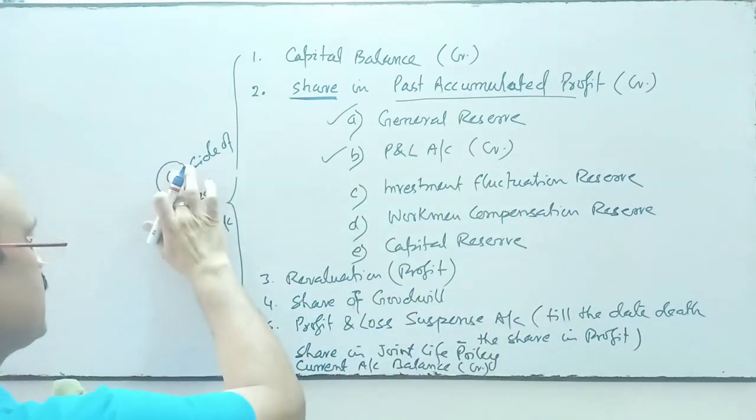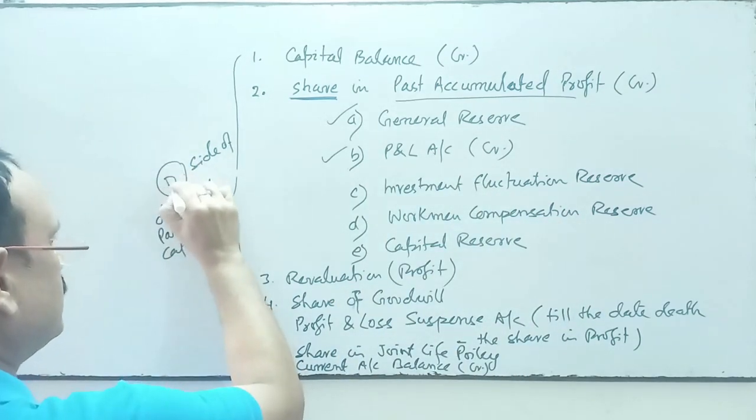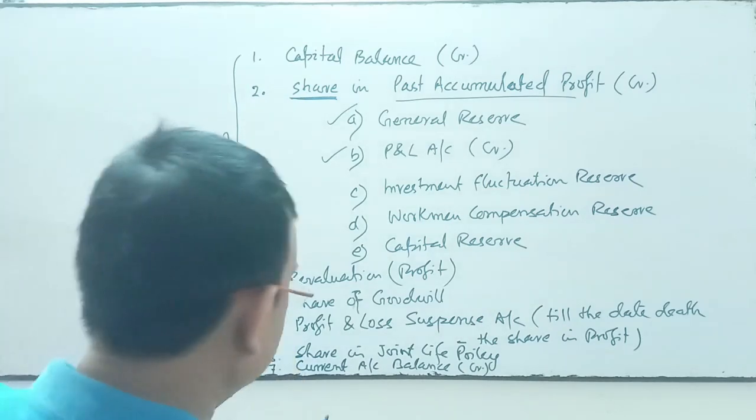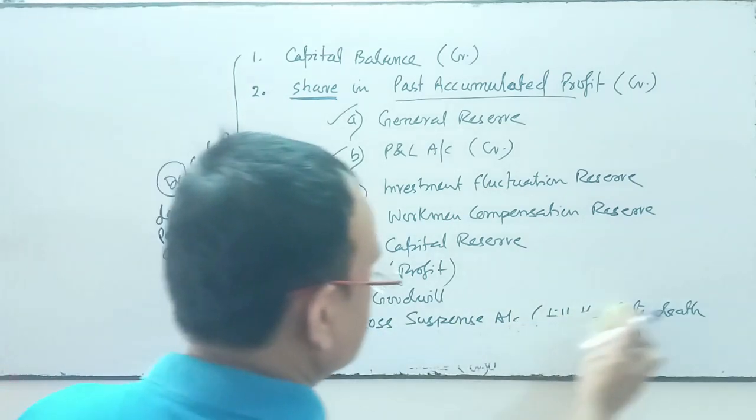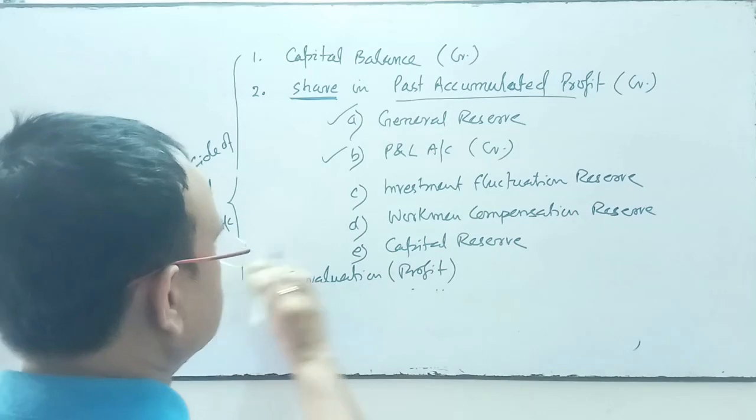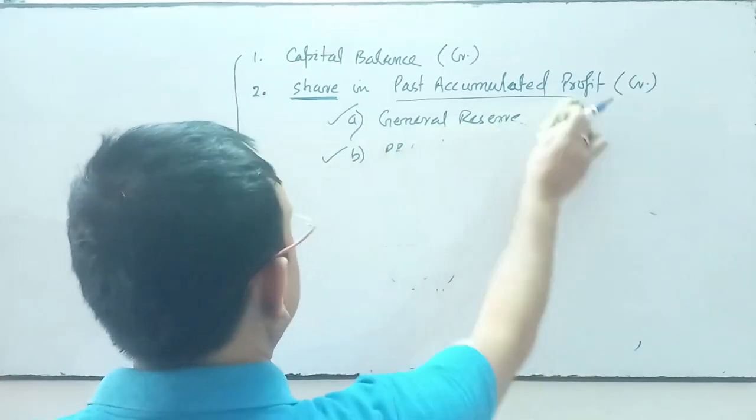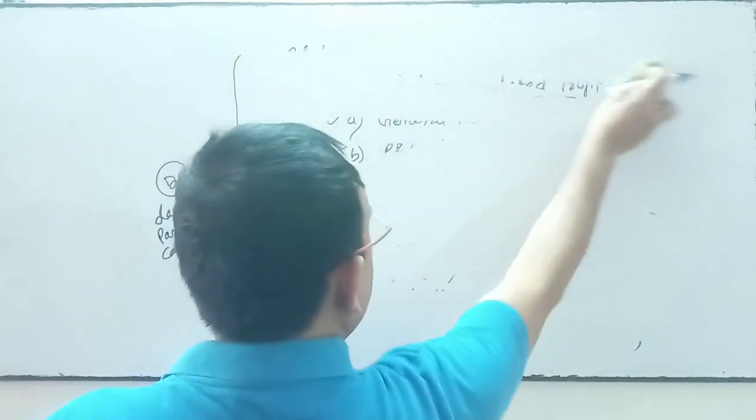Now in the debit side of the deceased partner's capital account, what will we transfer?